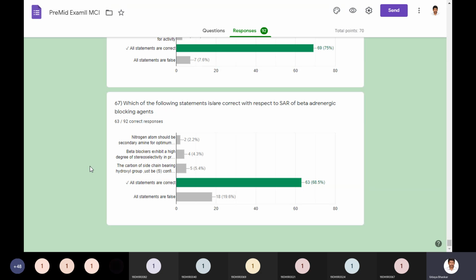So when it comes to mimetics, they will act like the endogenous neurotransmitter. Antagonists or lytics will act in the opposite manner of the endogenous neurotransmitter. That is the mechanism of action. So for that, you need to remember the distribution of receptors and what receptor will produce what action in that particular organ.